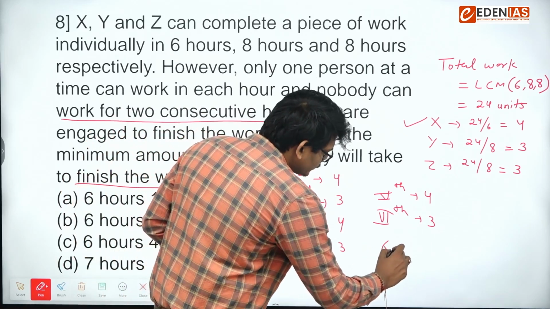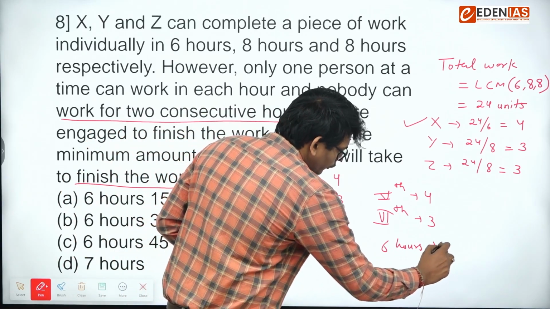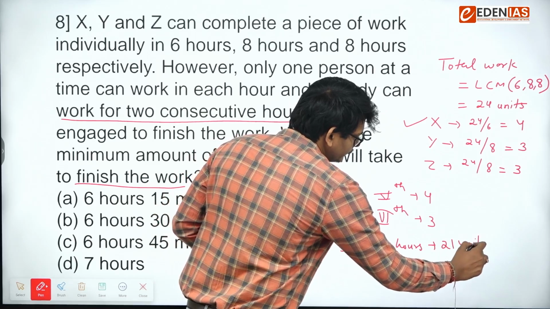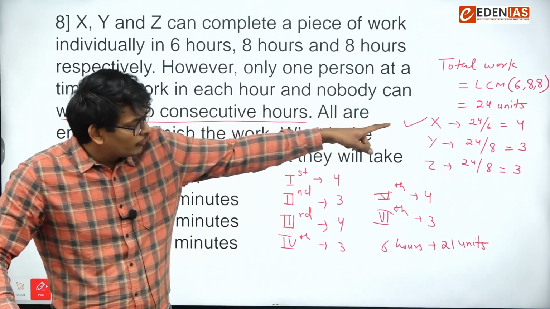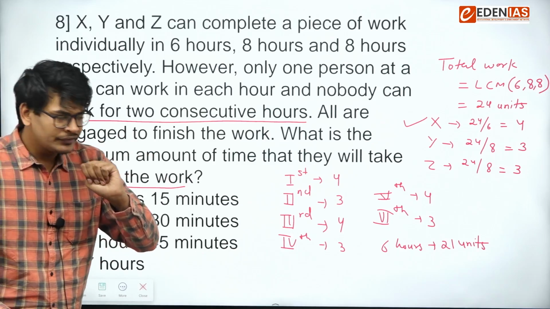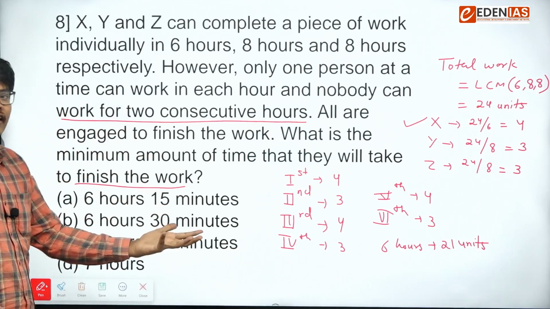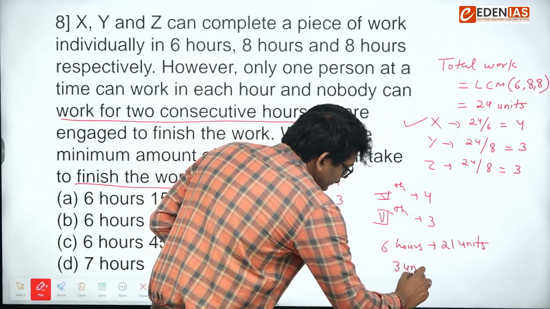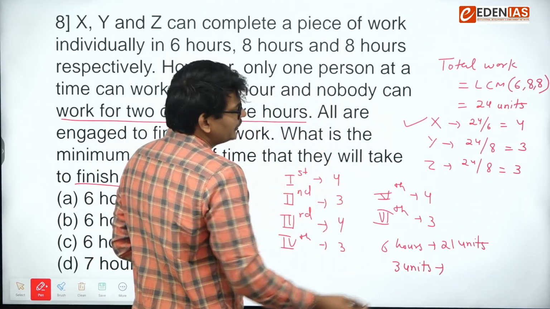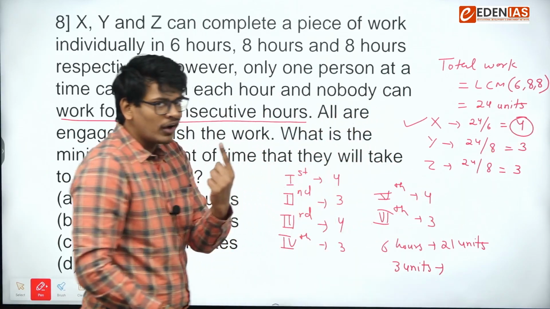So in 6 hours, 21 units of work has been done. Now we need to finish 24 units. 3 units of work has been left, which is obviously done by X. So 3 units. X efficiency is 4 units in 1 hour.